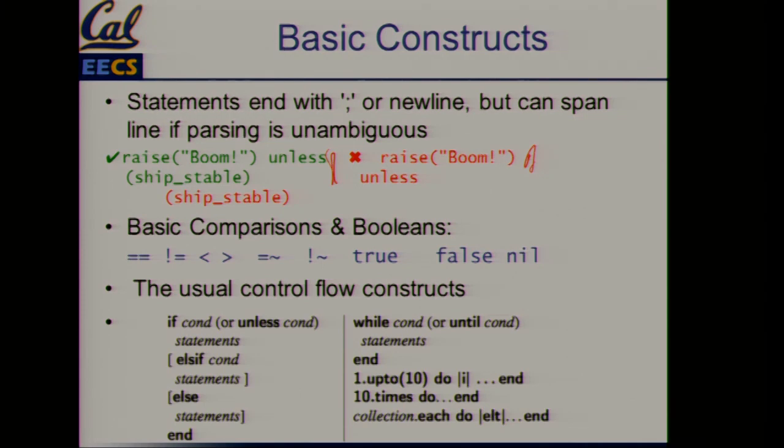Here are the standard basic comparison operations as you go across. Now, one thing that's different about Ruby from some of the other scripting languages is that false and nil evaluate to false. Everything else evaluates to true. So in languages like Perl, I think, the empty string is false, not in Ruby. It's false and nil, everything else is true, so keep that in mind. There are the standard control flow statements that you see in all languages: if statements, if else, while statements. Even though we have for loops here in Ruby, you won't see them that much. One of the powerful ideas of Ruby is the iterator construct.